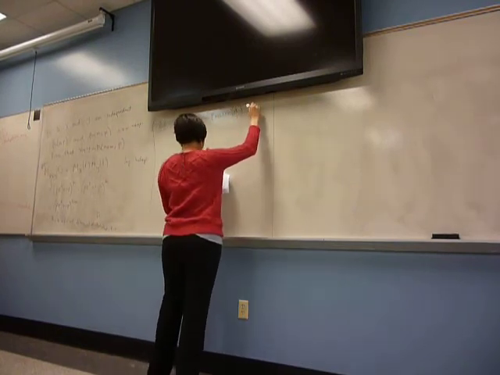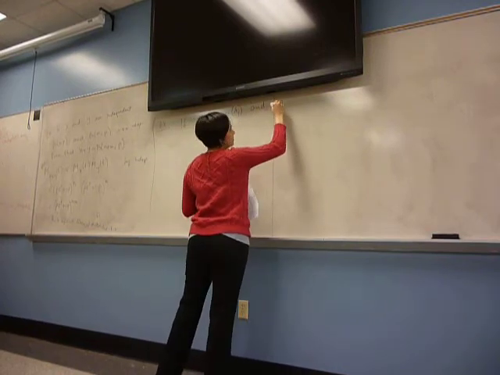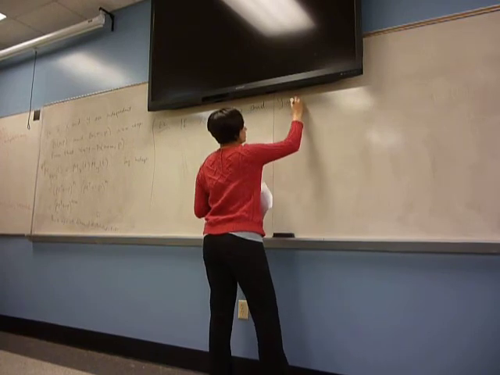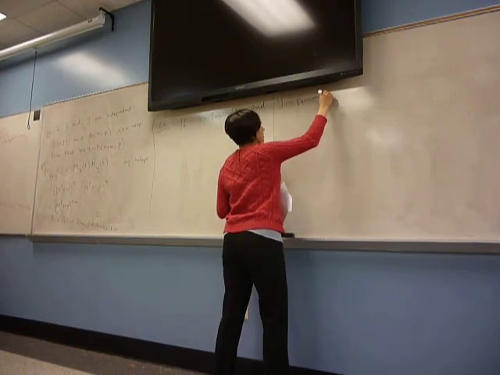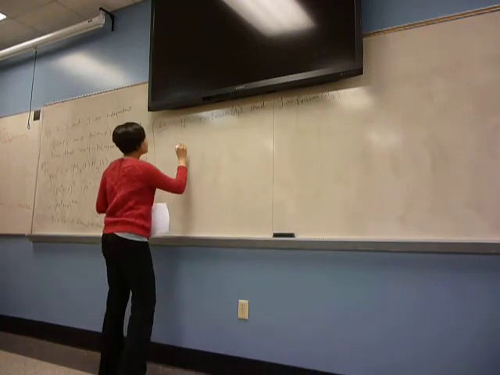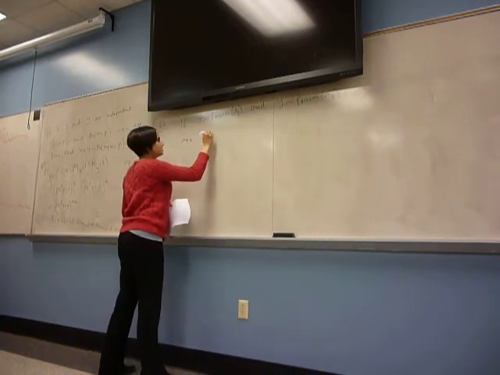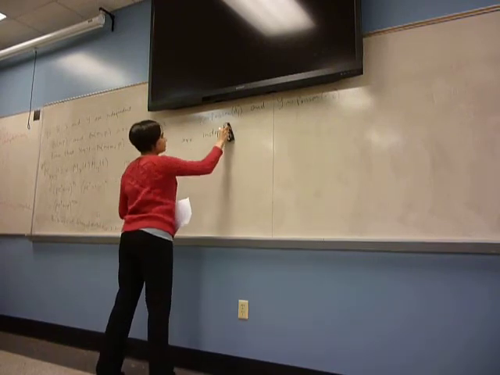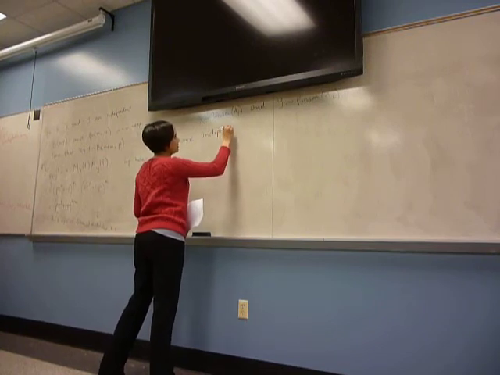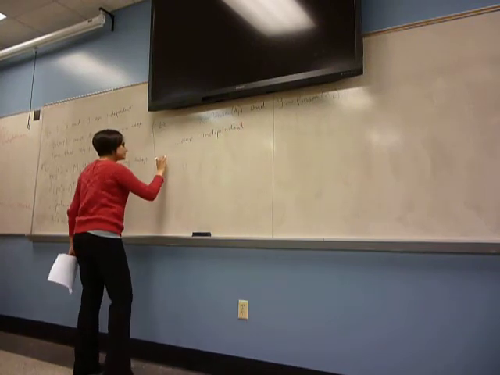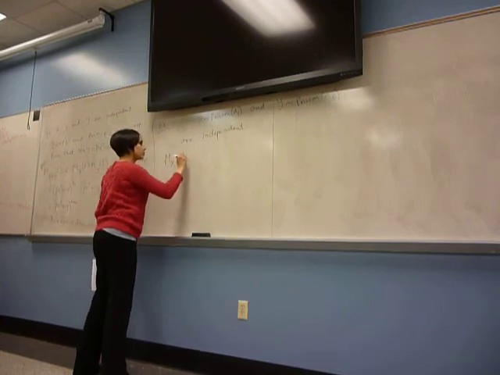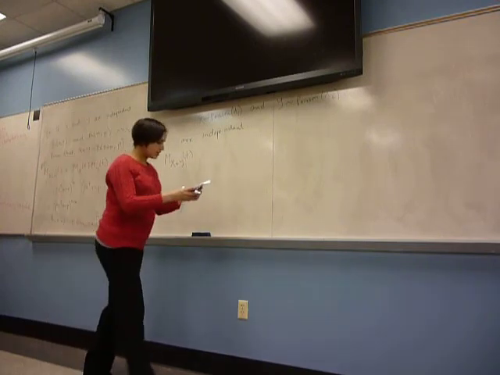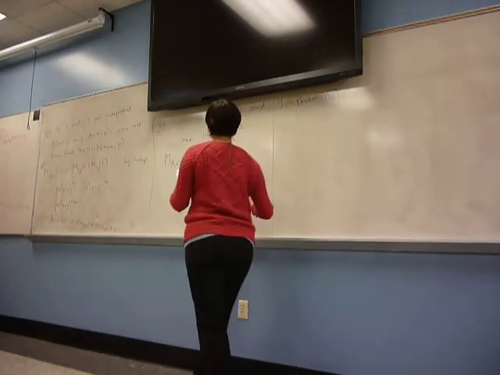Suppose X is Poisson lambda 1 and Y is Poisson lambda 2, independent. So let's figure out what the distribution of X plus Y is. Will it be of a form that we recognize?